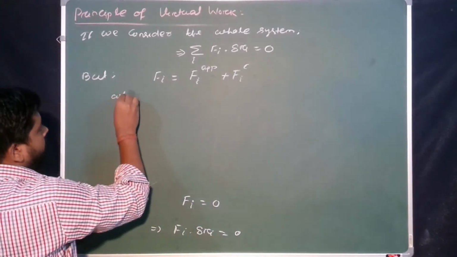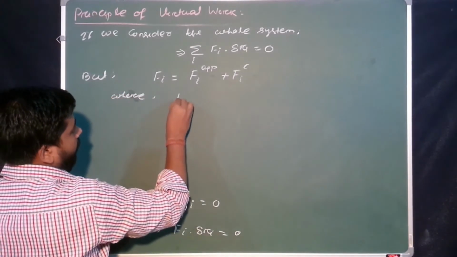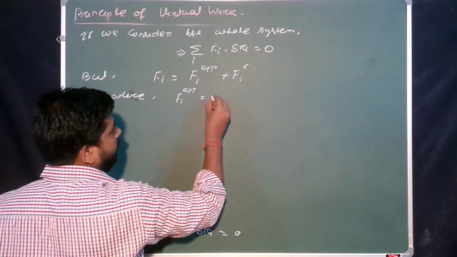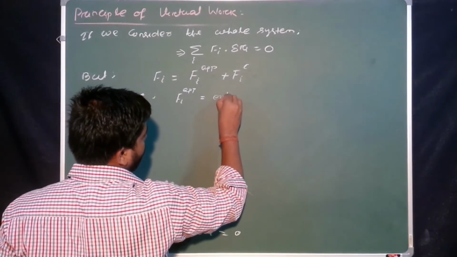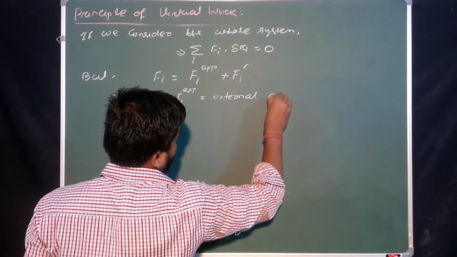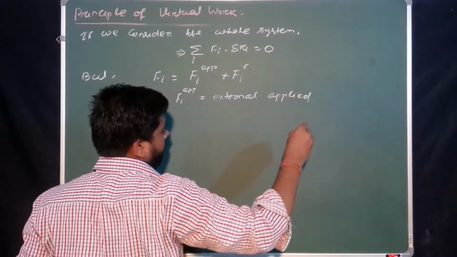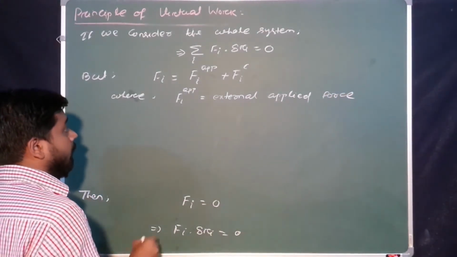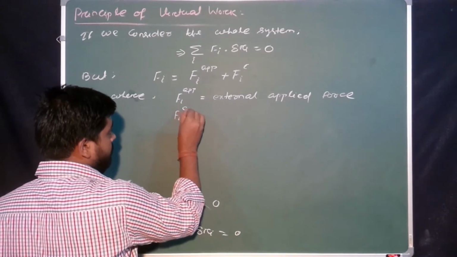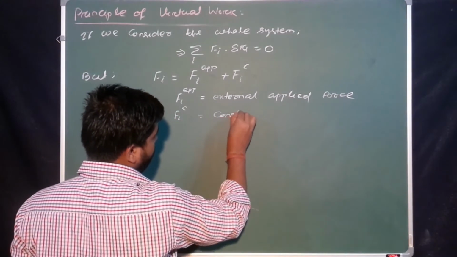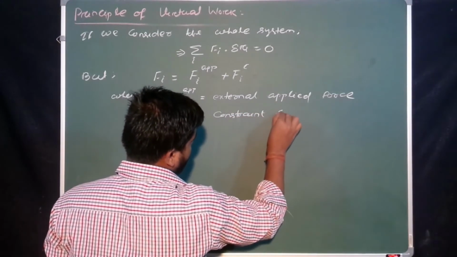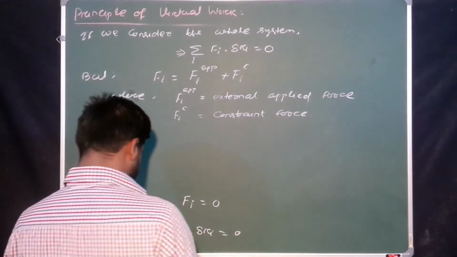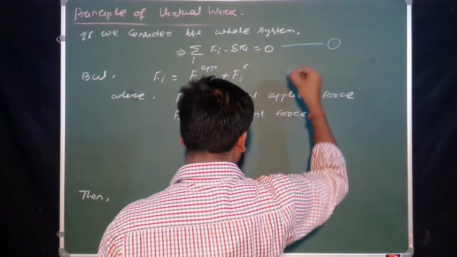Where Fi applied means external applied force on the ith particle. Yes or no? And then I have Fi constraint, the constraint force. Okay, let this one be equation 1.